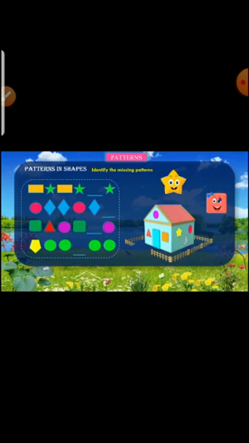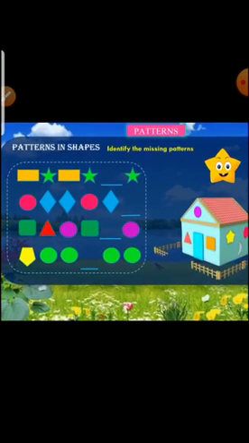Okay. So now identify the missing patterns. So I want to ask, give one homework, give one workout. So patterns in shapes. Here you have to identify the missing patterns. We have seen just now what patterns in shapes are. So that same concept we are going to use for this given exercise.